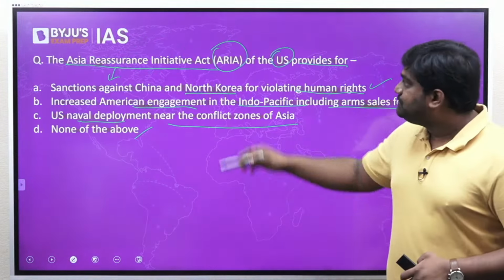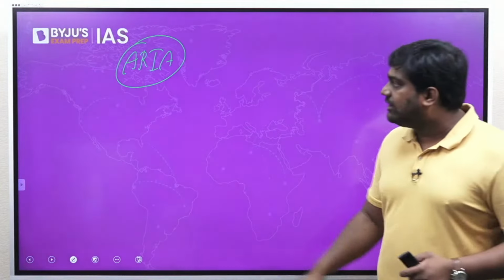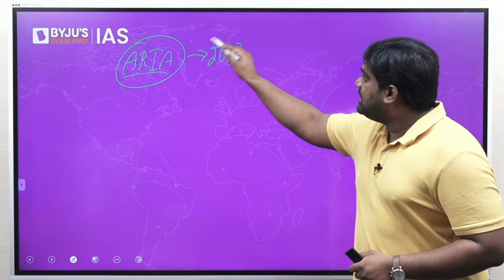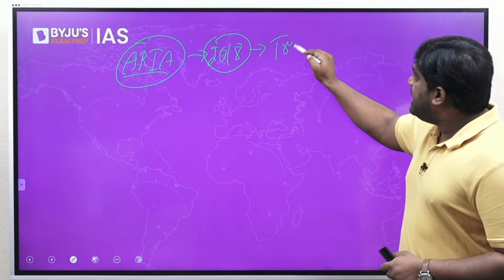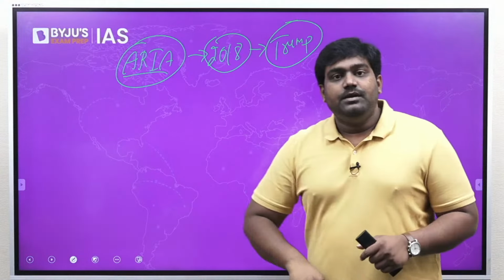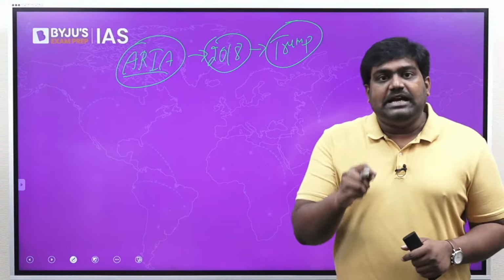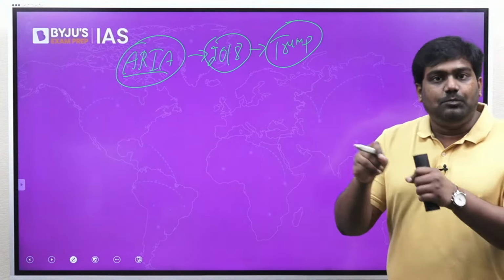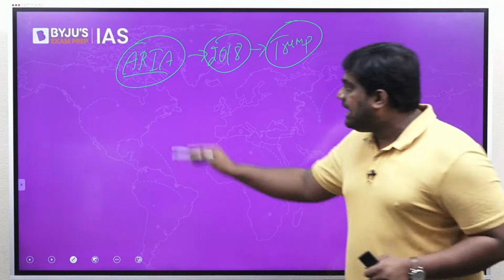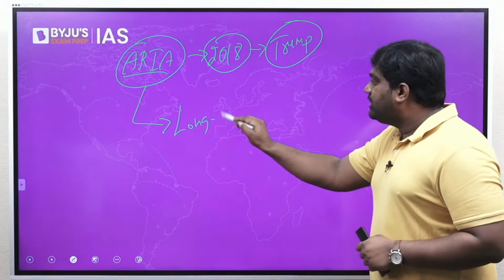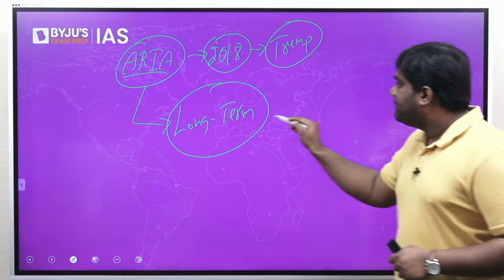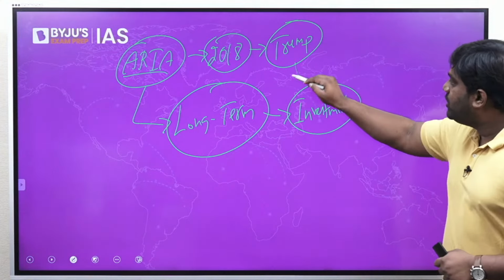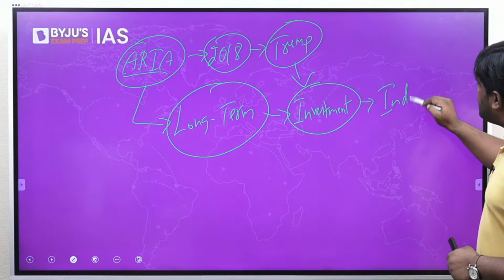Asia Reassurance Initiative Act. What is this act all about? How is it relevant for India? This act was introduced by the US in 2018 by then President Donald Trump. It's an old legislation. You might ask, why is this relevant today? It is relevant because the US is still acting upon the provisions of the act. This act provides for long-term strategic investment of the US in the Indo-Pacific.